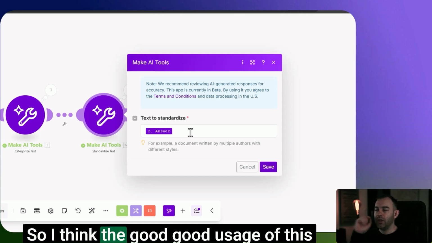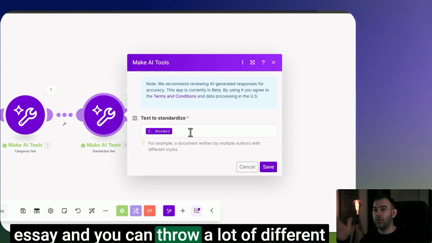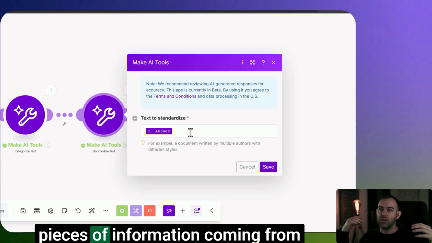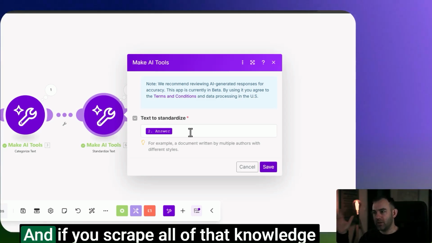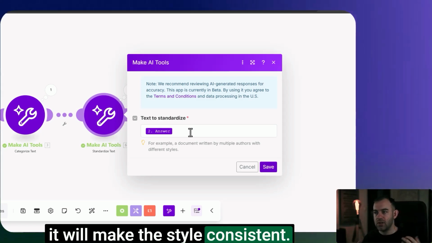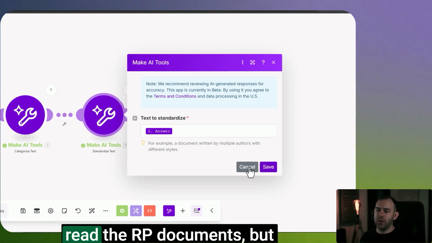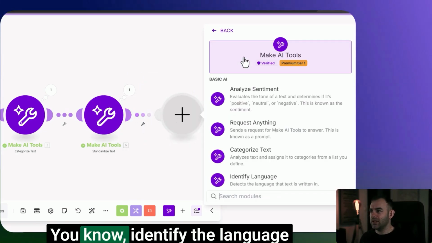So I think a good usage of this tool would be if you need to write an essay and you can throw in a lot of different pieces of information coming from different sources and different authors. If you scrape all of that knowledge and throw it into this module, then it will make the style consistent, I think. Yeah, you could probably read the API documents, but who on earth does that, you know?